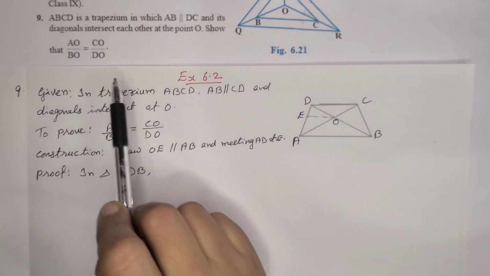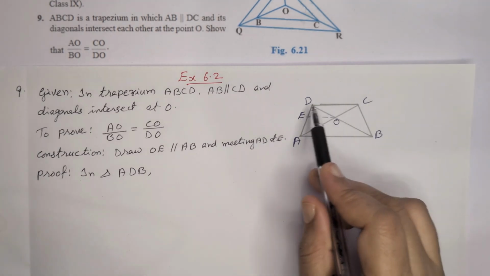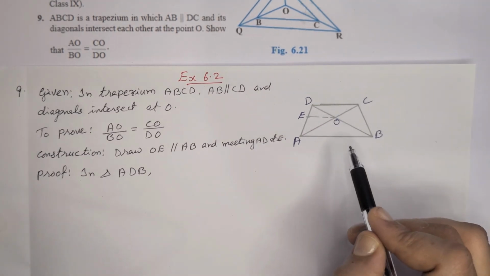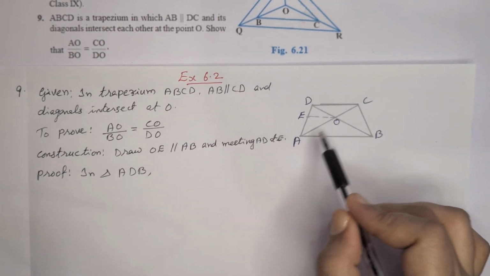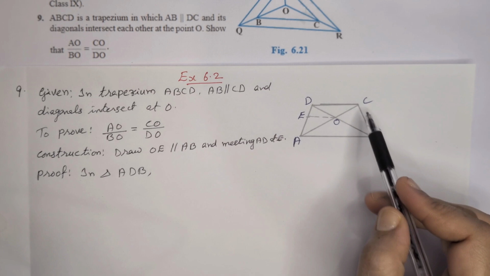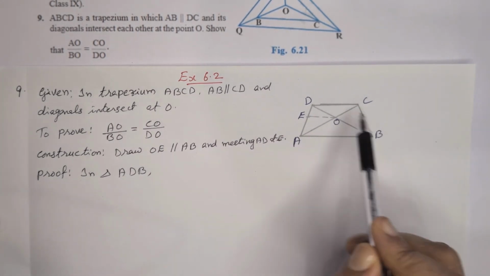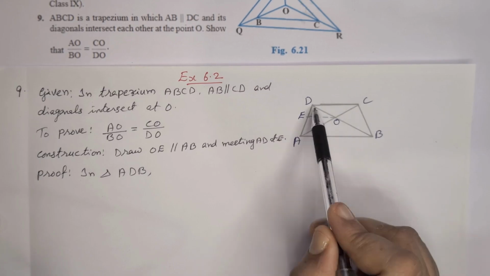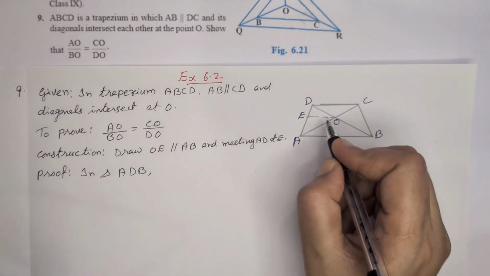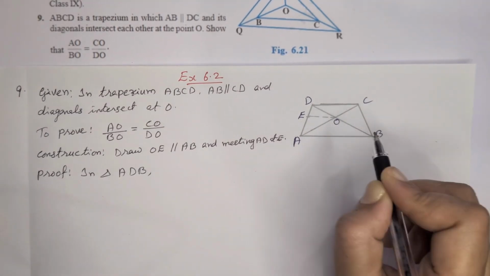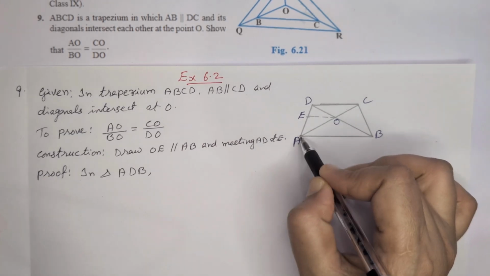Question number 9. ABCD is a trapezium in which AB is parallel to CD. These two lines are parallel, and its diagonals intersect at O. Show that AO by BO is equal to CO by DO. For that, first we write the given: trapezium ABCD, AB parallel to CD, and the diagonals intersect at O. To prove that, we have to write the construction. Here we are constructing a small line segment from O to E such that OE is parallel to AB and E is the point on the side AD.